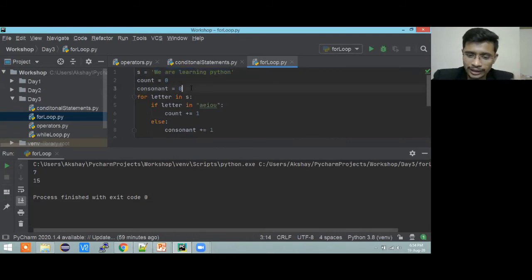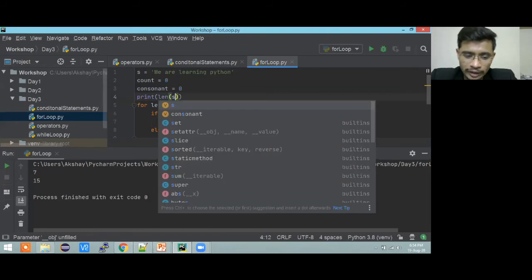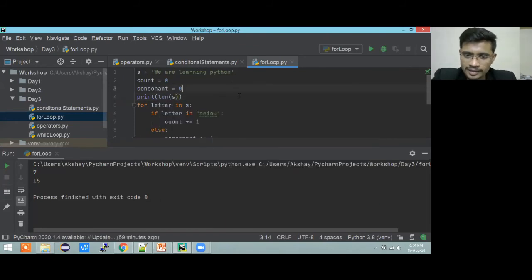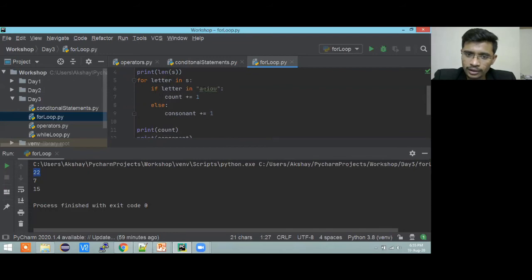You can do it directly over here. Print length of S. It must come the same number. I'm running. Yeah, 7 plus 15 is 22, right? So the total length of the string is 22. 7 are vowels and 15 are consonants.